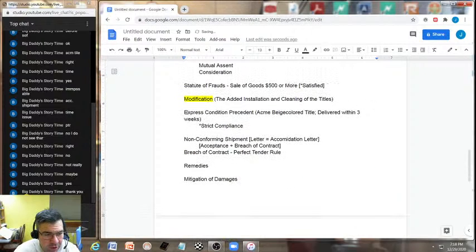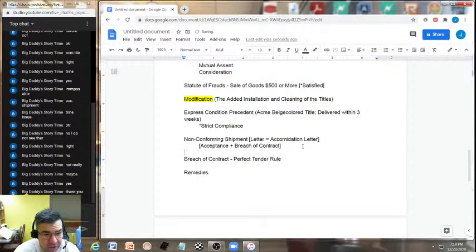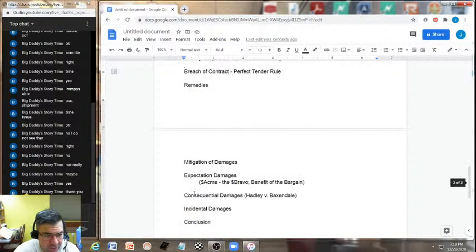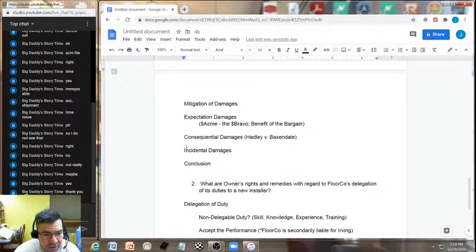And make sure to go through your modifications, express condition precedent concerning the Acme brand tile, delivered within 3 weeks, strict compliance, non-conforming shipment because of the accommodation letter not accompanying the non-conforming shipment, the breach of contract through the perfect tender rule, the remedies, mitigation of damages, expectation, difference between the Acme brand and the Bravo brand, benefit of the bargain, consequential damages, Hadley versus Baxendale, incidental damages, and our conclusion.